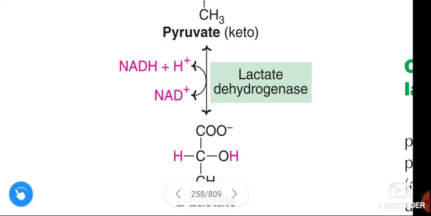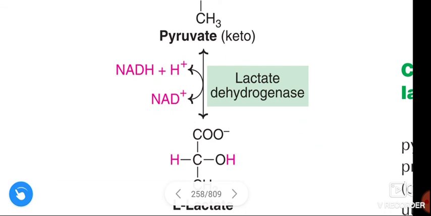ATP utilized in the energy investment phase is 2. 4 ATP minus 2 ATP, totally 2 ATP remain, because the NADH formed before is cancelled in the reaction where pyruvate is converted to lactate. This is about the glycolysis.